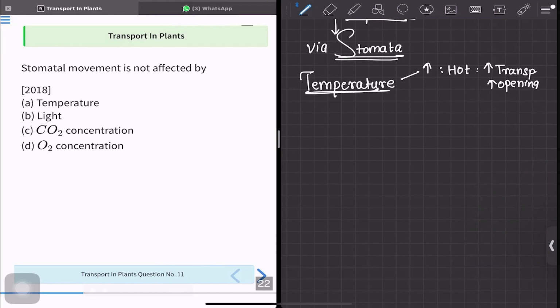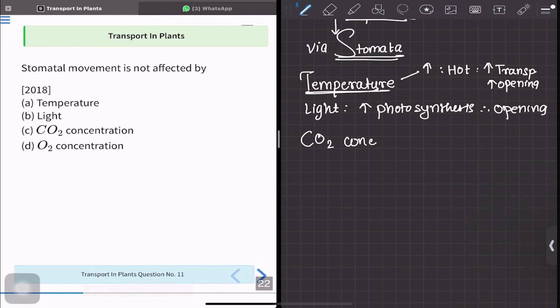Similarly, in light, high light, there is going to be increased photosynthesis, therefore opening of stomata. Third is CO2 concentration. Even the CO2 concentration will regulate the stomatal opening. Because if the CO2 concentration is high, there is going to be increased respiration and there is going to be opening.